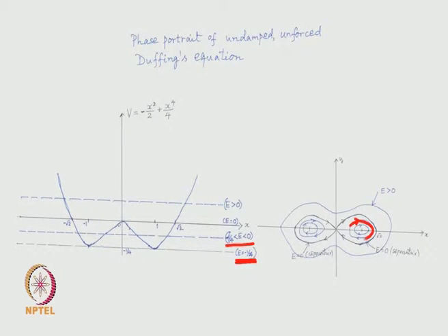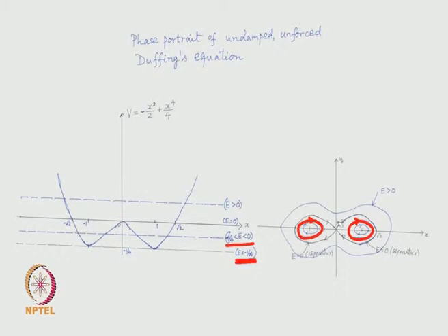I am just showing one around each of these equilibrium points plus or minus 1 0. Okay. So, this is minus 1 0 and that is plus 1 0.